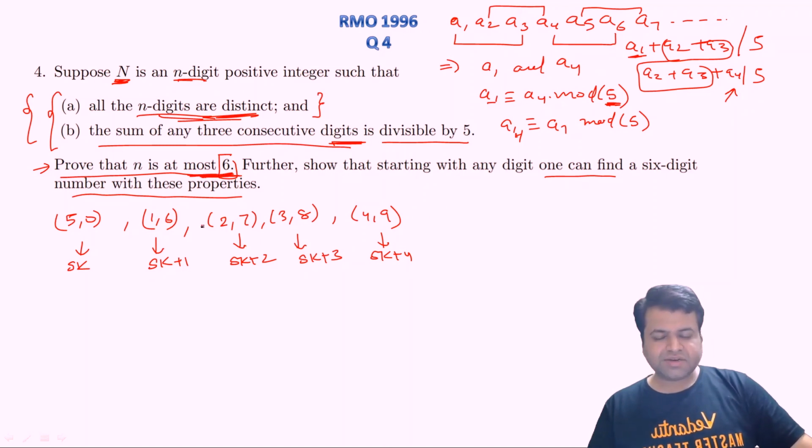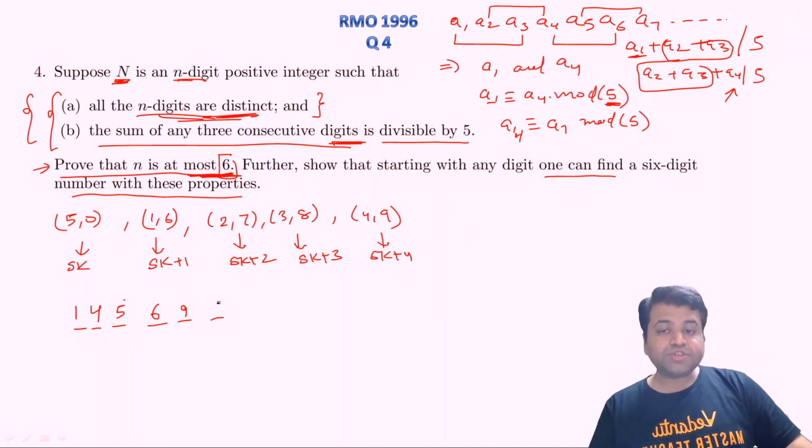Let's try to find a six digit number. Let's say we start with 1, right? So the sum of the other two should be 5, so 1, 4, 5, we can write this. And as you can see, if 1 is there, there has to be 6, because these two have the same remainder when divided by 5. And since there is 4, there has to be 9. Again, these two should have the same remainder when divided by 5. Similarly, if there is 5, what number should be there? Exactly 0. Okay, so this is one of the numbers which actually uses 6 digits, right?